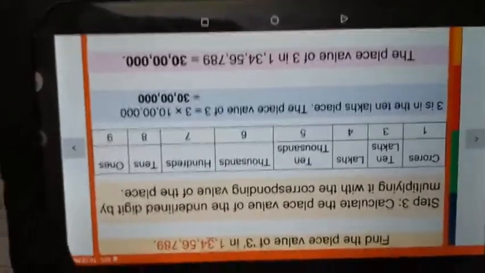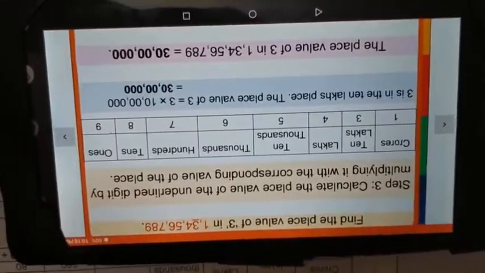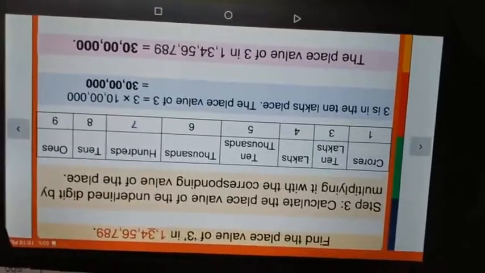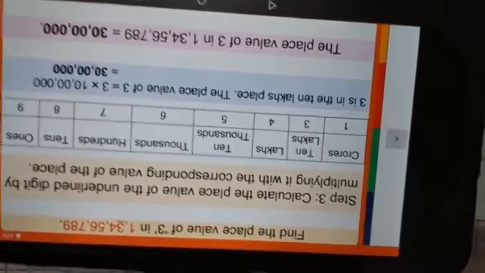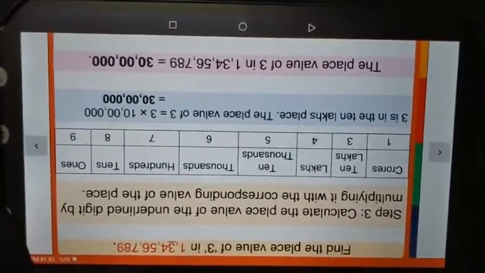Now what you have to do, students? Look at this. I'll give you one worksheet and you have to complete your work. Then we'll start the next unit.